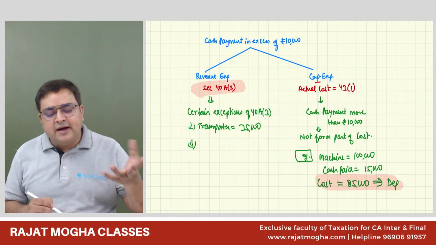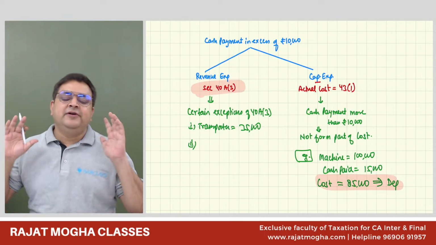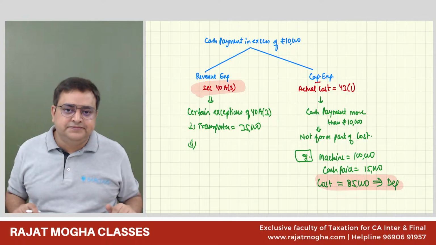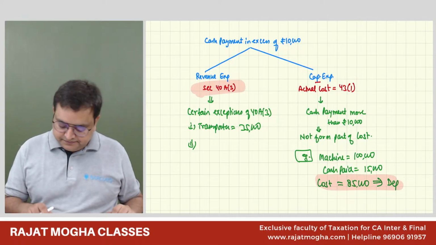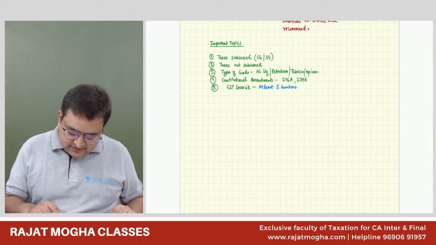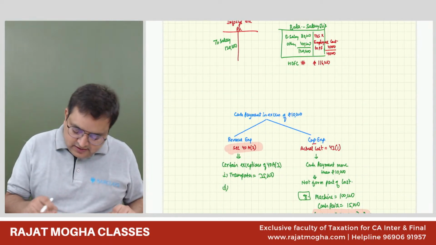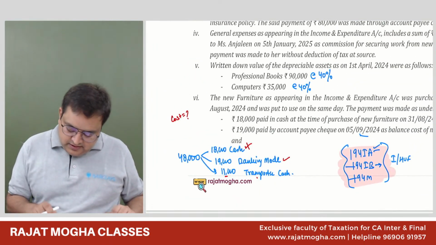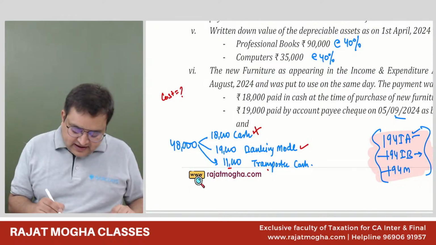Capital expenditure. It is capital expenditure. For capital expenditure, we know only one thing, 10,000. That's it. Understood? Yes, sir. So in that case, we only need one thing, that is 10,000. So it means that it's a capital expenditure.